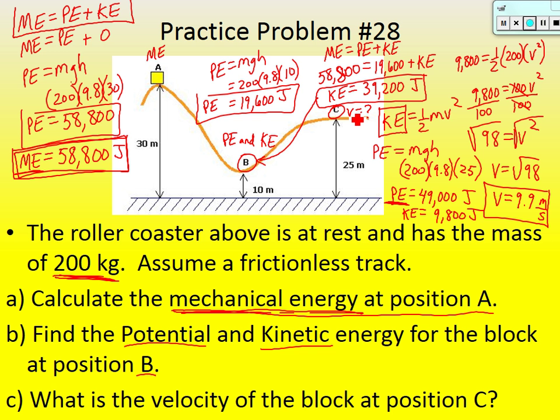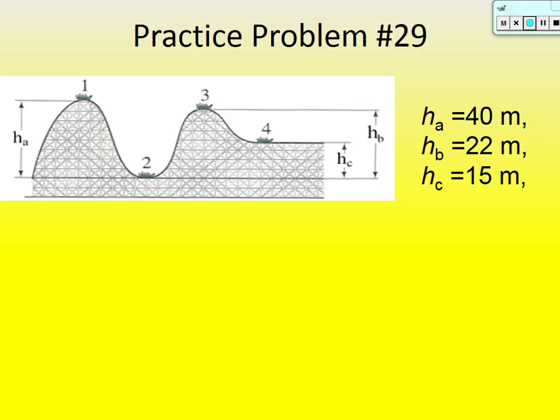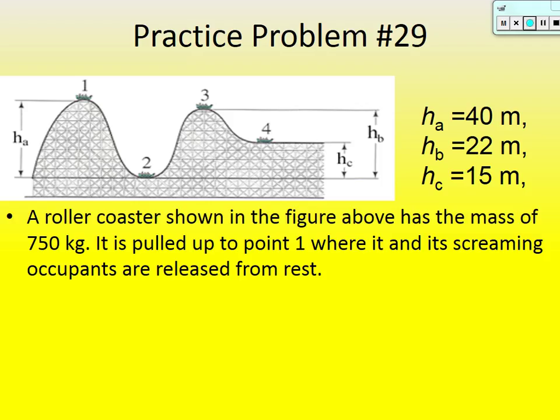Okay, I've got one more question for you guys. This is your last chance to go through a problem like this. So let's do it. Practice problem 29. It says a roller coaster shown in the figure above has a mass of 750 kg. It's pulled up to point 1 where it and its screaming occupants are released from rest.